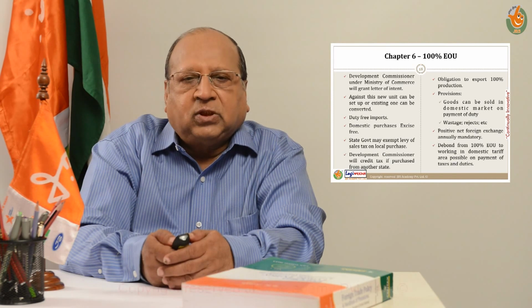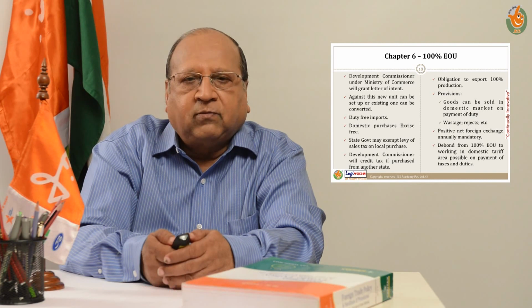But there may come a stage in future where he wants to de-bond from what is known as the 100% export-oriented unit status. That is, he wants to restart and operate as a domestic tariff area unit as earlier. That is known as the procedure of de-bonding.